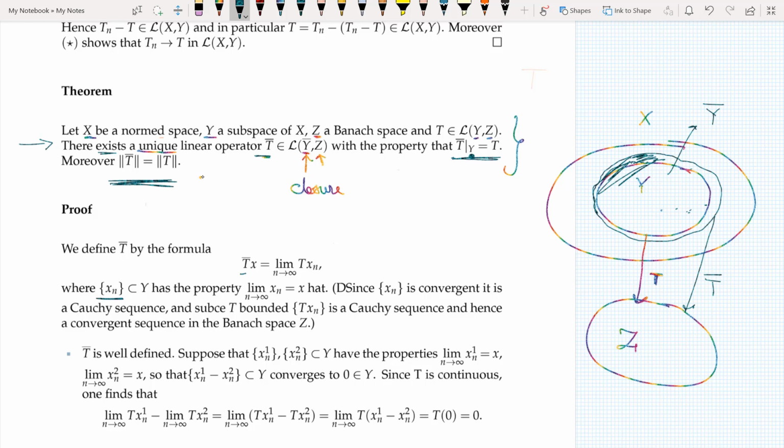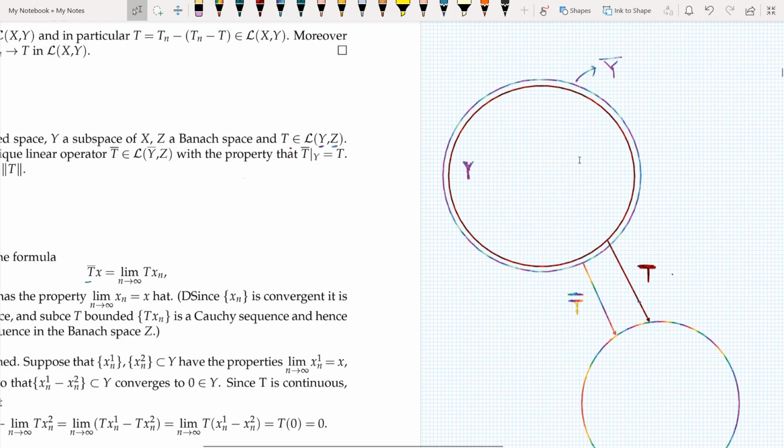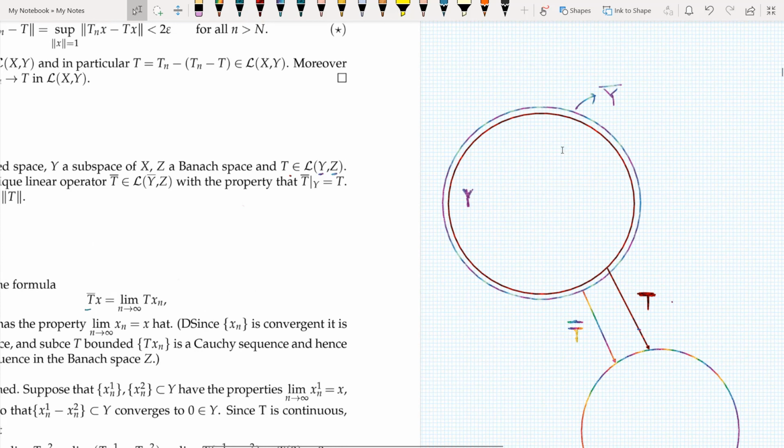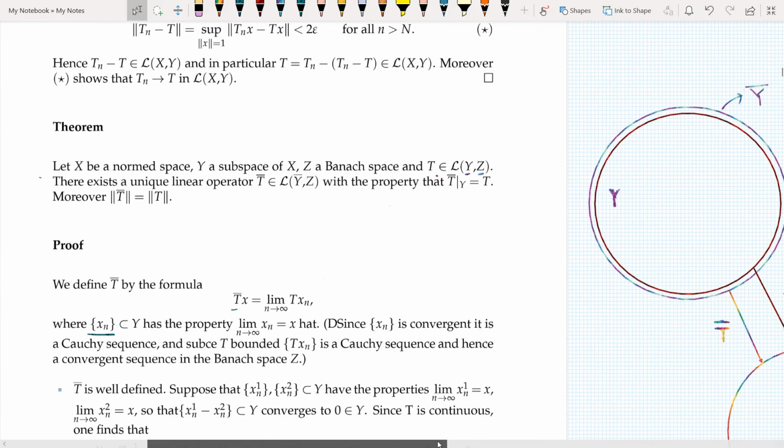Let me draw this diagram again. If you look at this diagram, there is a space Y, and then I complete the space Y and I write it as Y bar. What do I mean by completing the space Y? I mean that I include Y plus all its limit points. So I have Y bar. And now, what do I need to prove existence?